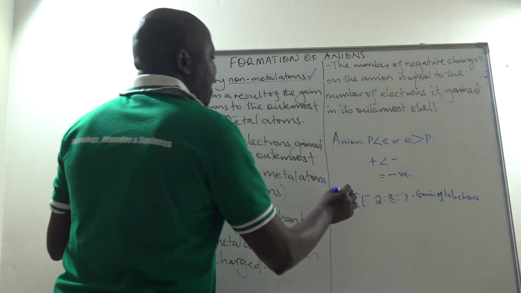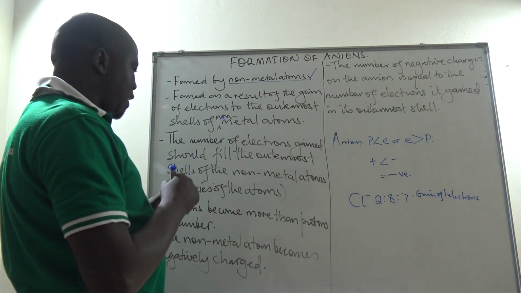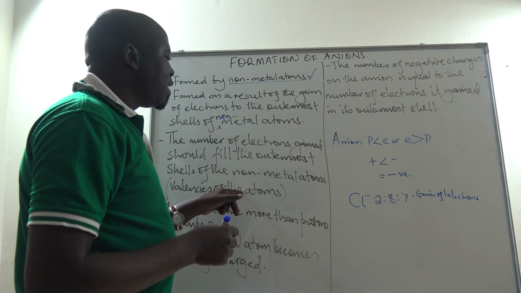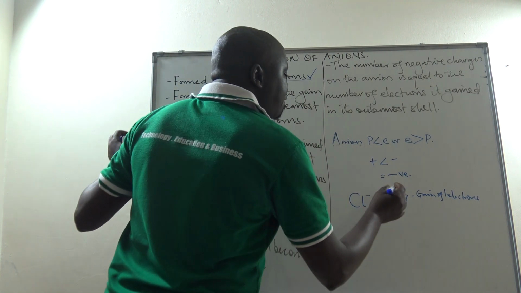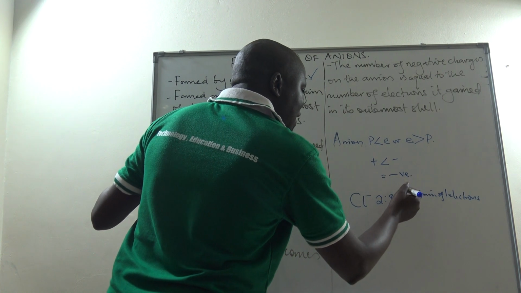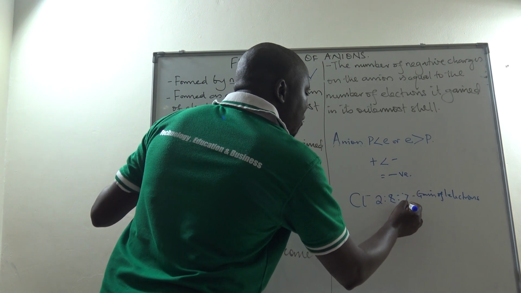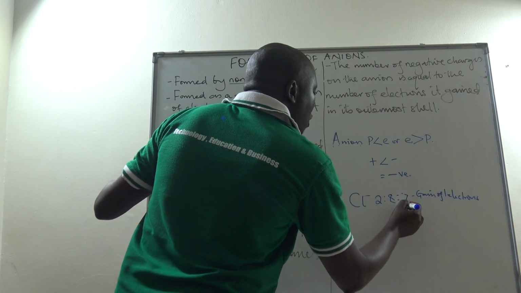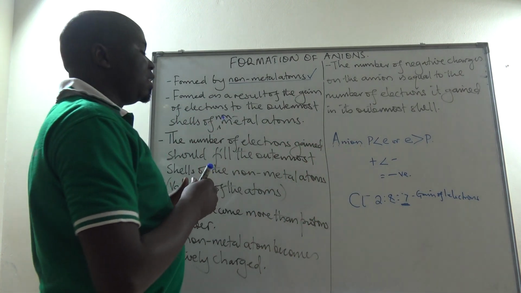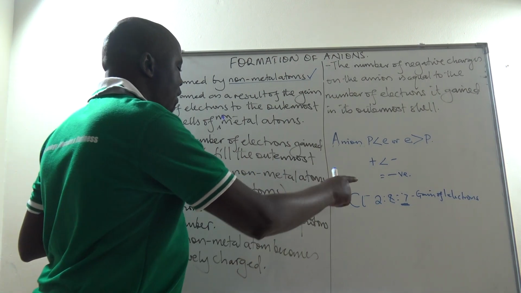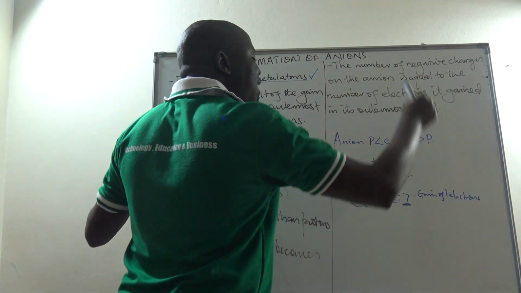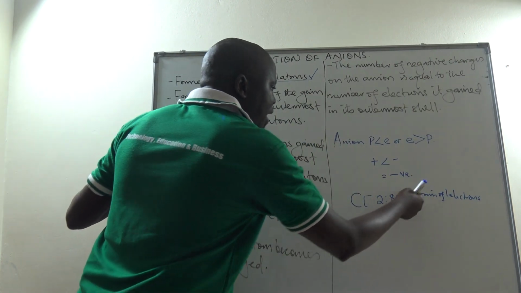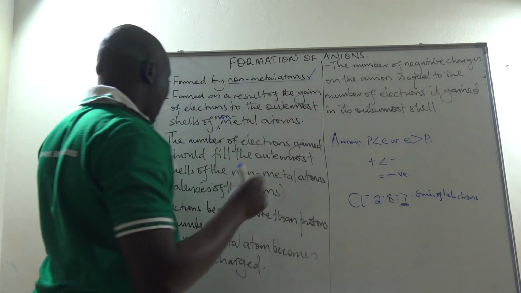atom becomes negatively charged. And interestingly, the number of electrons gained is the same as the valency of that non-metal atom. Like in this case, the valency of chlorine is 8 minus 7. That is the number of electrons in its outermost shell, subtracted from the maximum number of electrons that this orbital shell can carry. So in this case, the valency of chlorine is 1. So it gains one electron, and that electron is the very number of electrons required to fill the outermost shell.